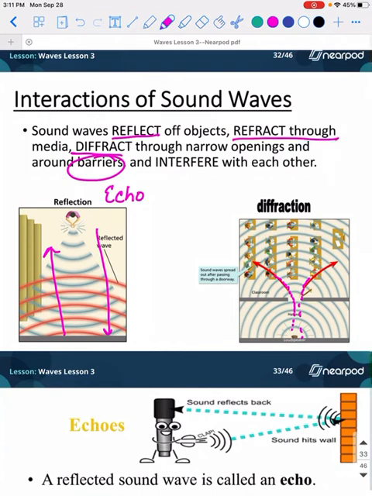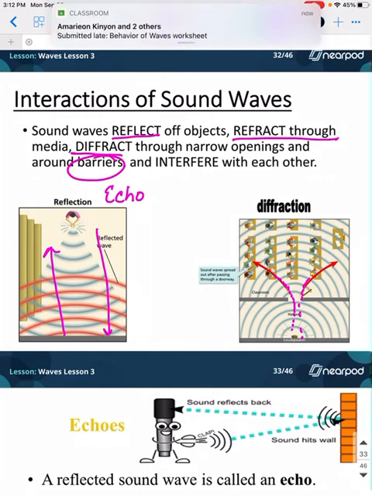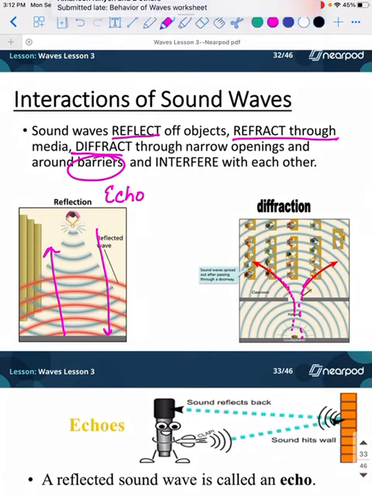Refraction, it can change again. You're still going through two different mediums. So if I'm yelling in one room and then I go into water and start playing music really loudly, I don't know, these examples are terrible, but you see what I'm trying to say. Refraction, you're still going through two different mediums.